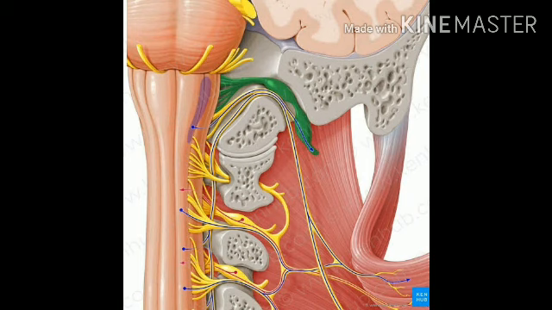The vagus nerve bears two ganglia: the superior and inferior ganglia. First, the superior ganglion is rounded in shape and lies in the jugular foramen. Then the inferior ganglion is cylindrical in shape and lies near the base of the skull.